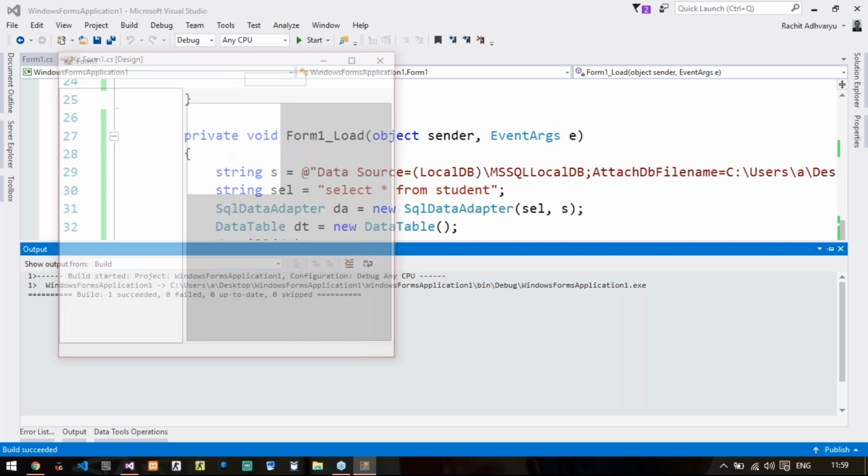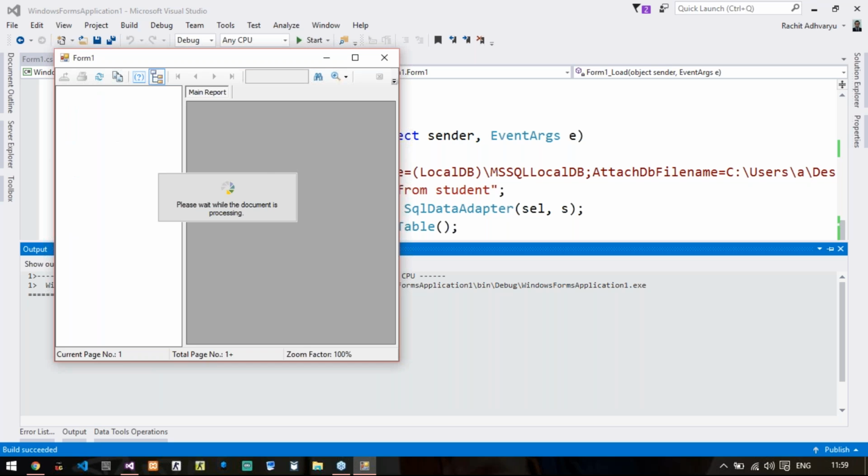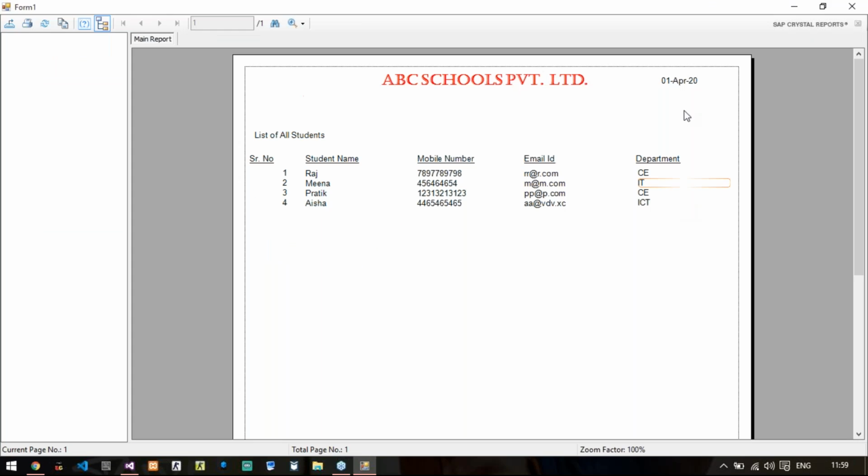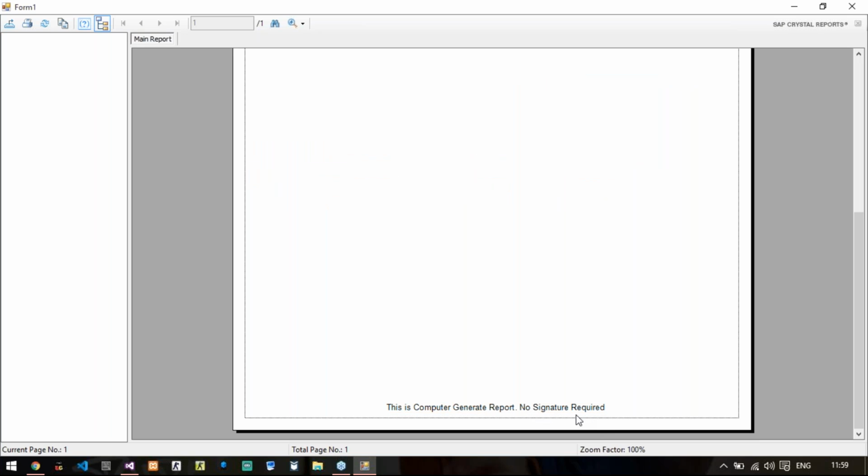Let me just remind you that stud is the data set and student was the data table created in the data set, and student is again the report name. So what we have done is we have generated the object of the report, not the data set. So here is your date, ABC Schools Private Limited, list of all students, all the students listed here, and this is a computer generated report, no signature required.